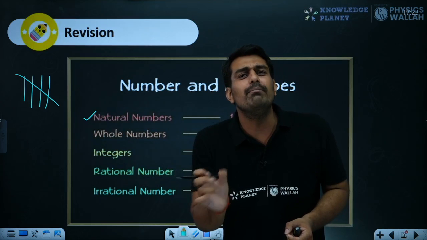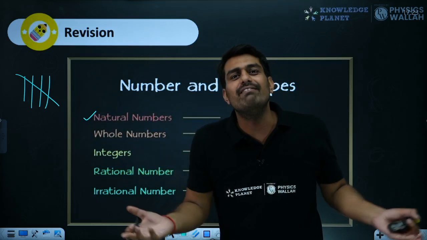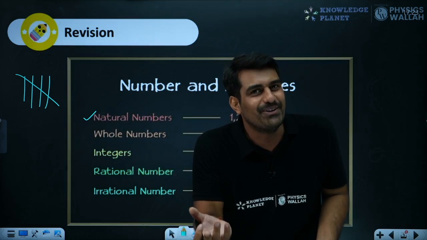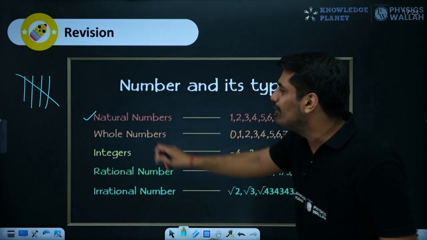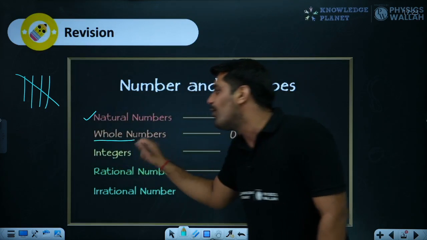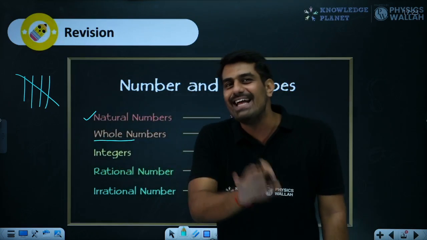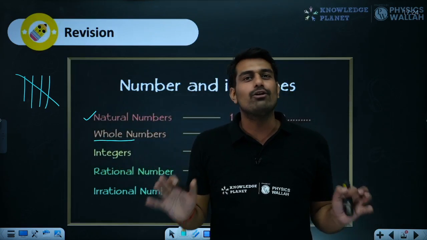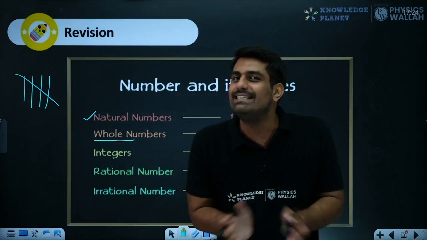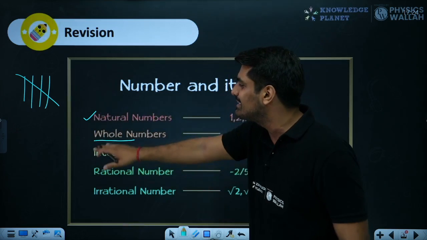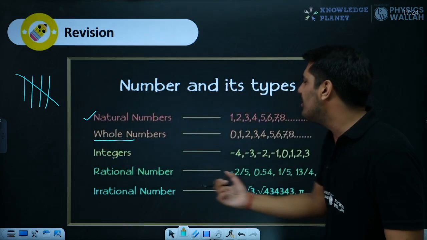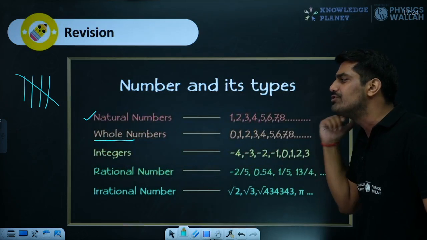So nothing is simply the idea of zero. So if we don't have anything, we might say that we are having zero. So 0 when included to the set of natural numbers is called a whole number. Now the name itself again suggests whole. So they thought that they had the complete set of numbers and that is why they called this whole number. So whole number is 0 included to the set of natural numbers.